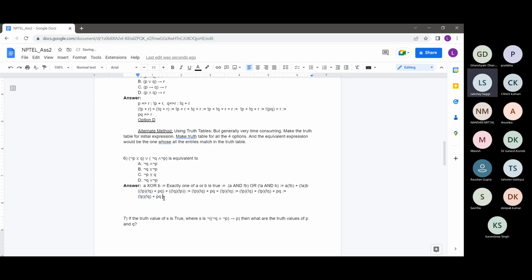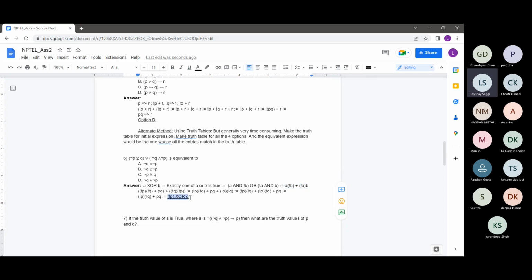You can see, this was basically not P XOR Q. So you guys can just see that not of P XOR Q will correspond to this expression only, as we had done already, that not P times not Q plus P times Q, as we have seen from the definition of the XOR operation.